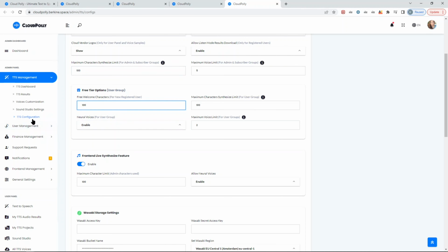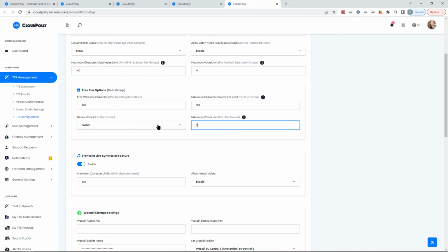Again, I'm in the TTS configuration, so you can give whatever amount of free credits you want. So they are free for your customer, but obviously they're not free for you. Eventually, if you exceed the free tier limitation of cloud vendors, you will get charged. You can set limitations for free tiers: how many characters, so the text length, that they can synthesize, the number of voices they can merge, and whether neural voices are enabled or not. Again, neural voices are more expensive than standard voices.